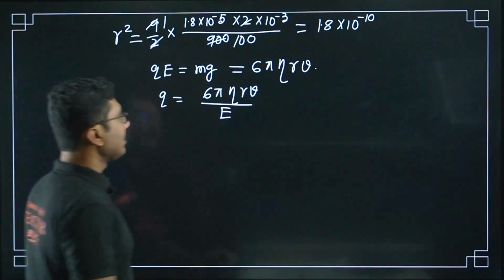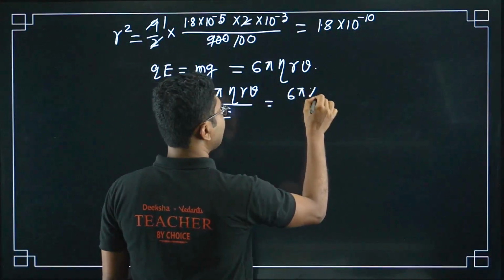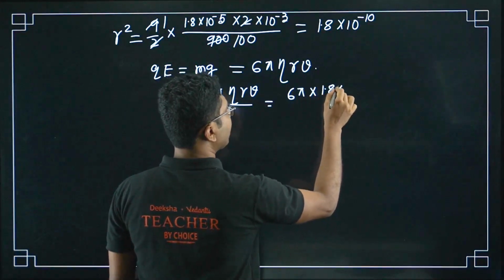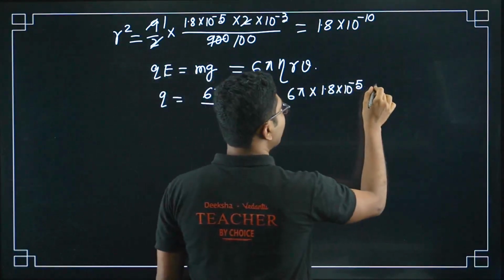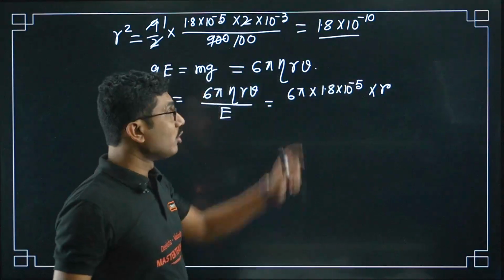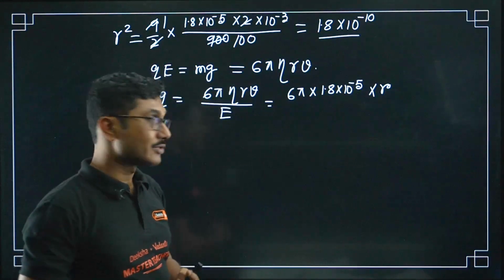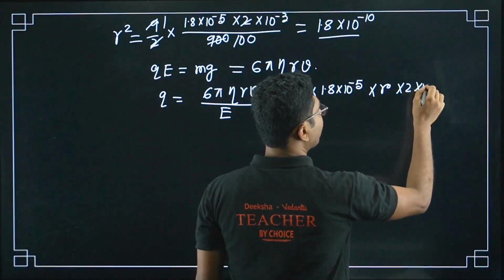Okay, now again put the values. 6 pi eta is 1.8 into 10 to the power of minus 5. R value is still not known because it is r square. Don't put this value over here. This is r square. v is 2 into 10 to the power of minus 3.